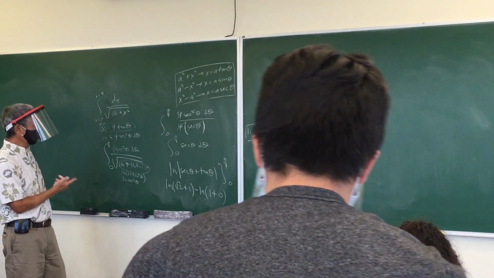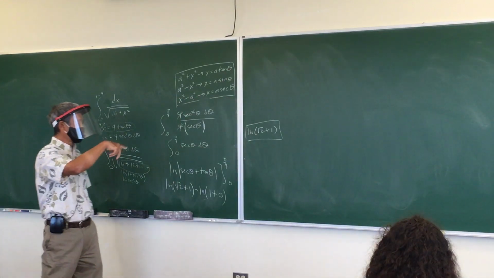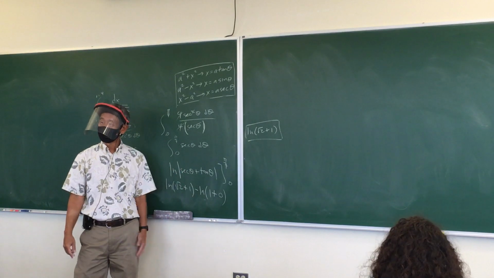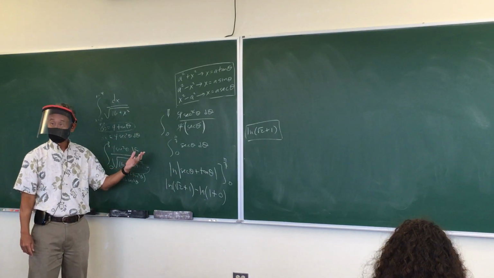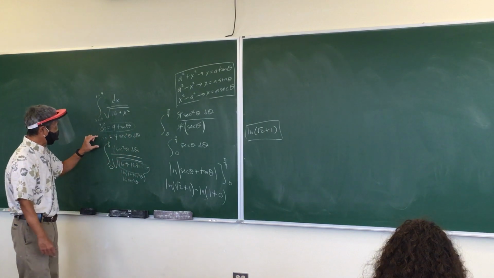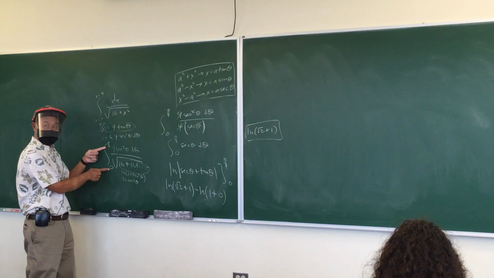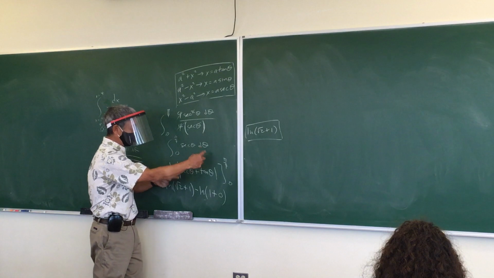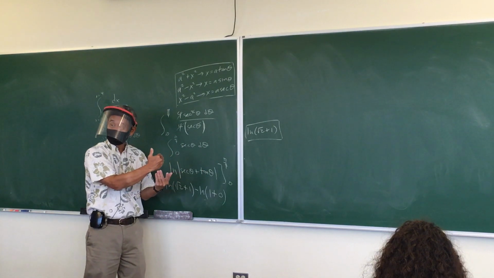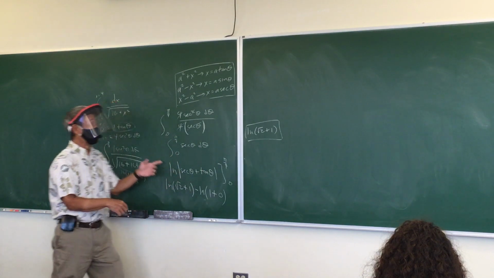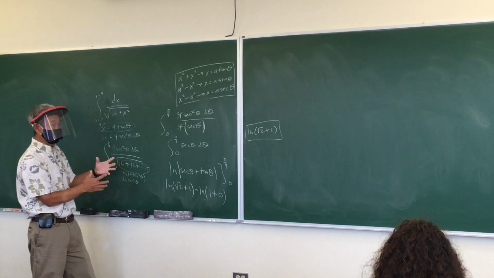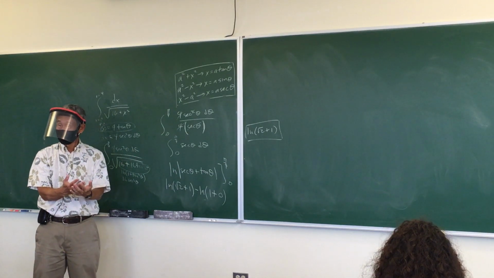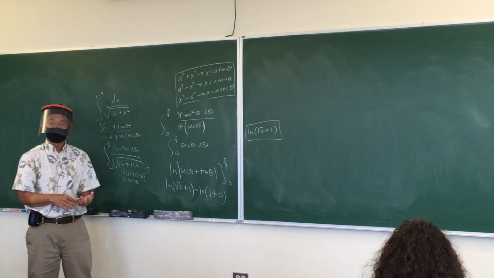Hey, Mr. Park, how come the first problem we had to draw a triangle? How come we didn't have to draw a triangle for this one? Because it had limits. It's a definite integral. When you have a definite integral, you change the limits, and then you plug in the top, so you don't have to go back to the x's. Whereas if it's an indefinite integral, then your final answer has to be in terms of x. So that's why you gotta draw the triangle.